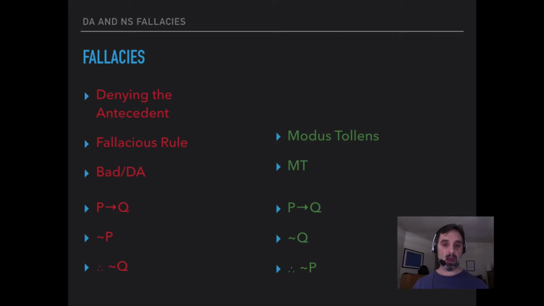So we can compare this with modus tollens, which is if P then Q, not Q, then not P. And again, as when we looked at the bad AC rule and compared it with MP, the only difference was that the second premise and the conclusion were flipped, and the same thing is happening here. In the good rule, the second premise is the negation of the consequent. In the bad rule, it's the negation of the antecedent, and in the good rule, the conclusion is the negation of the antecedent. In the bad rule, it's the negation of the consequent, and so we've just reversed the order of the second premise and the conclusion. Again, it's a small difference, but it's also a very important difference. Modus tollens is a valid rule, bad DA is not a valid rule.